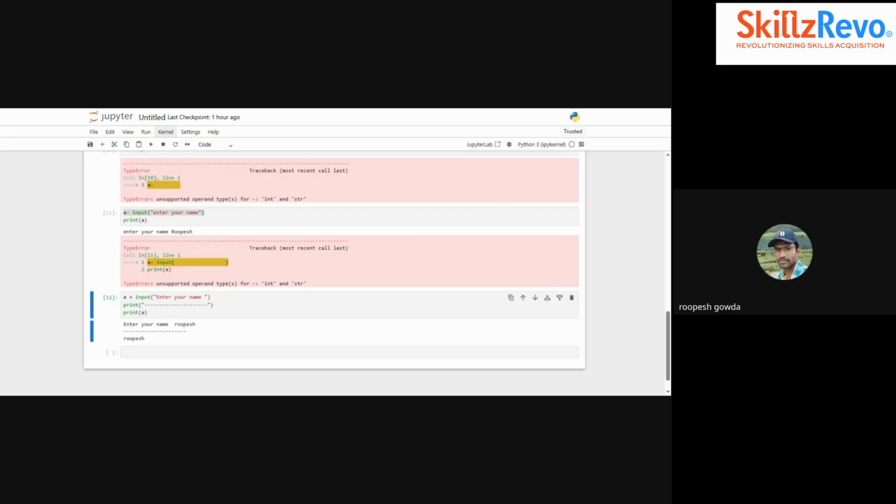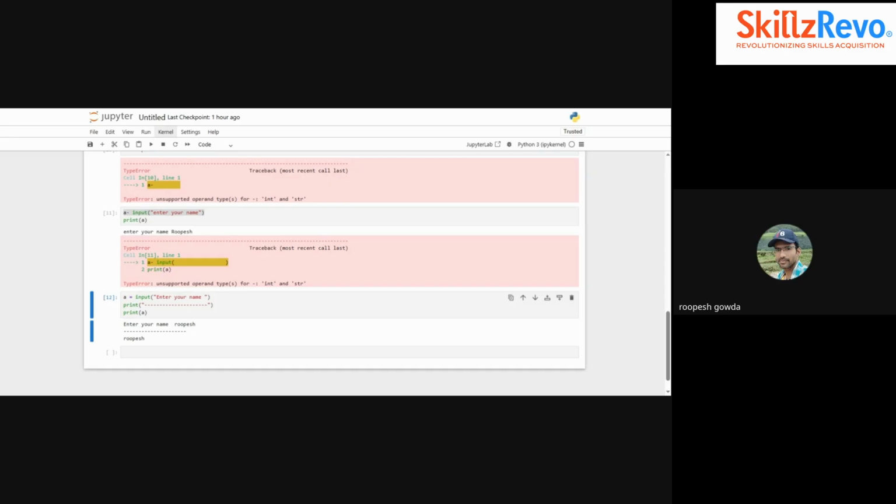Rupesh, yes, your problem is solved right now? I don't know what the issue was for you previously. Even your code looks good. Maybe I've given a space here. When you are typing an input, did you give any space before? After name there is a space, and that means input. That is like when you have typed A equal to something, na? That is equal or minus.